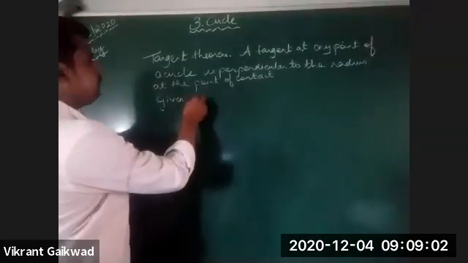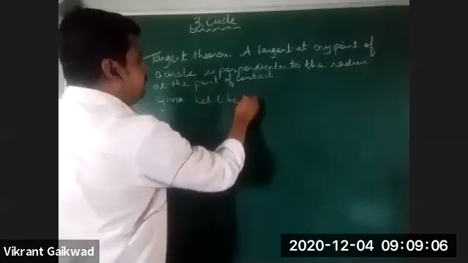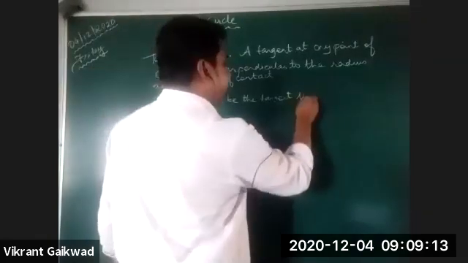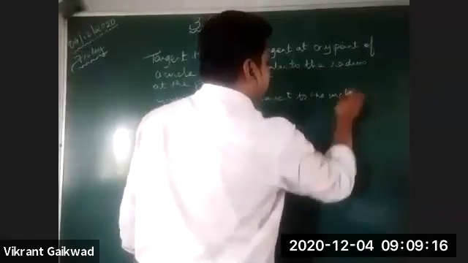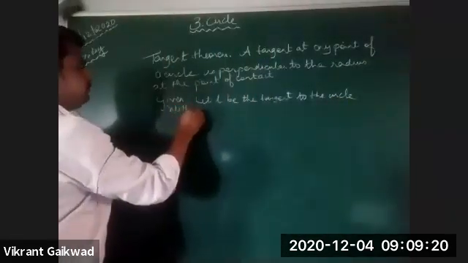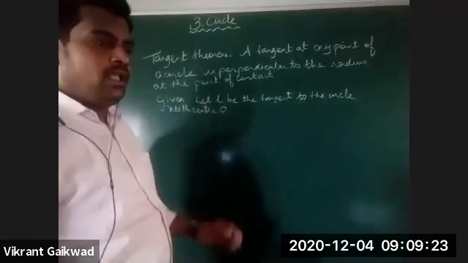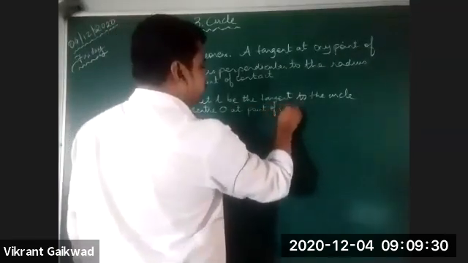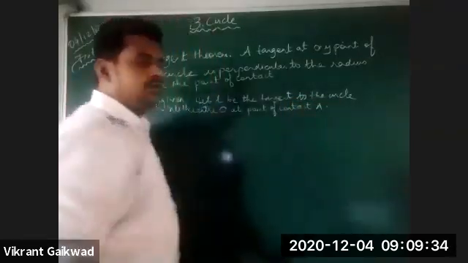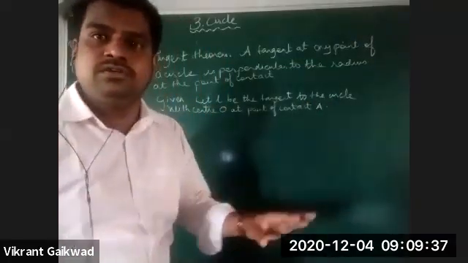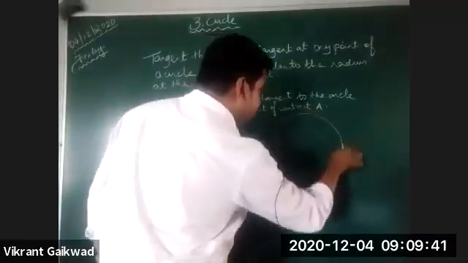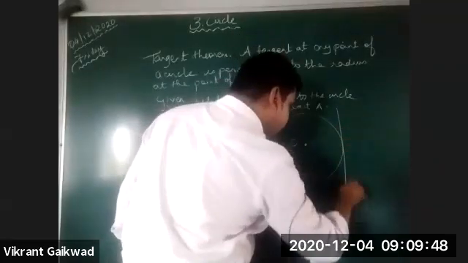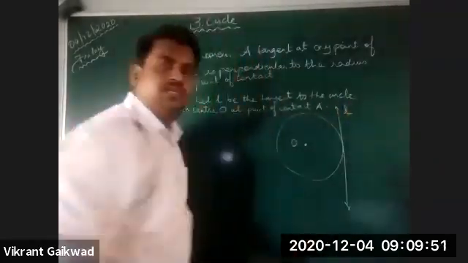So let L be the tangent to the circle with center O, at the point of contact A. Now what we are going to do is draw a circle, center O. Now suppose this is your line segment L, which is tangent.